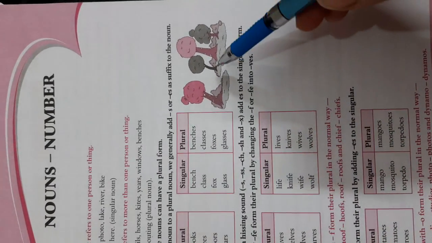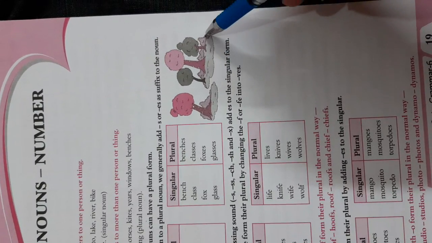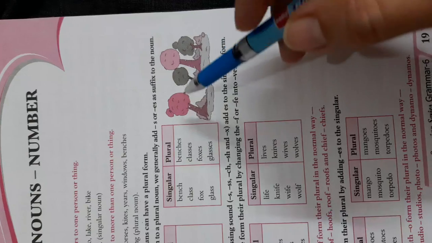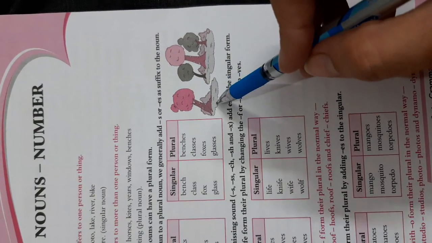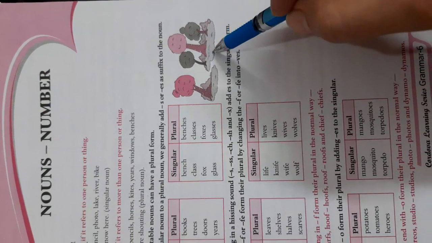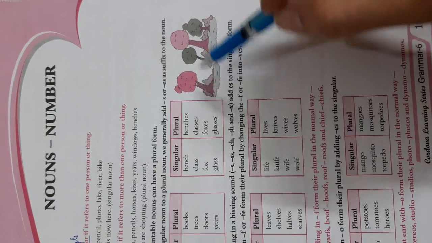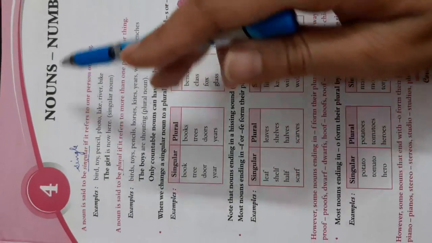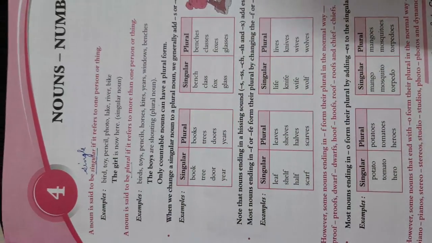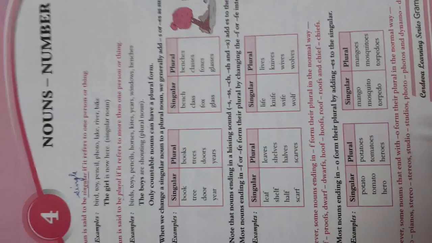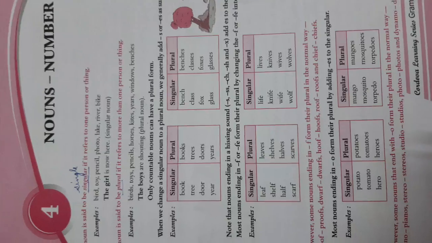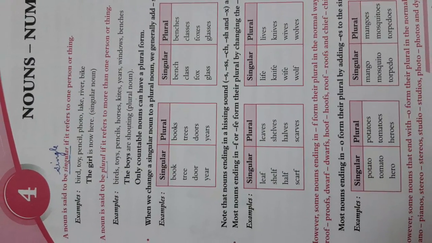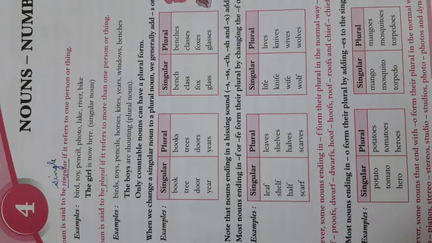Now, just see how many trees are here. There are 3 trees, and this is a single tree. Today we are going to start with the chapter related to these numbers. Nouns, number. Now, a noun is said to be singular if it refers to one person or thing. Singular means single.